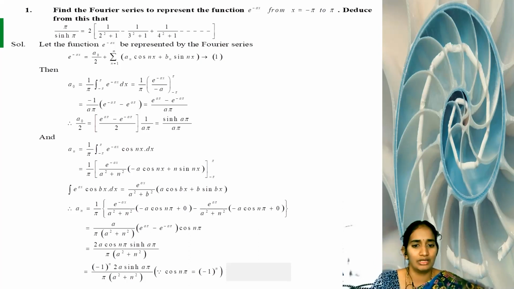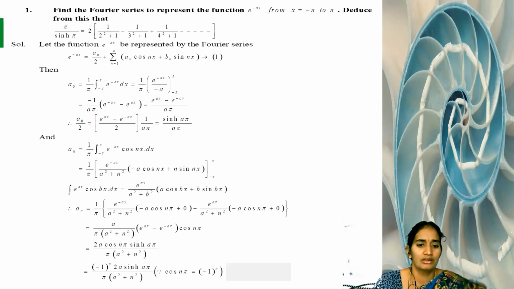Next we are substituting the lower limit, minus π: it is positive e^(aπ) by (a² plus n²) times (minus a cos nπ). Here sin 0 is 0, so we write directly 0. Next step, listen here: in these two steps, 1 by π and (a² plus n²) is a common term. The remaining term is (e^(aπ) minus e^(-aπ)) into cos nπ.